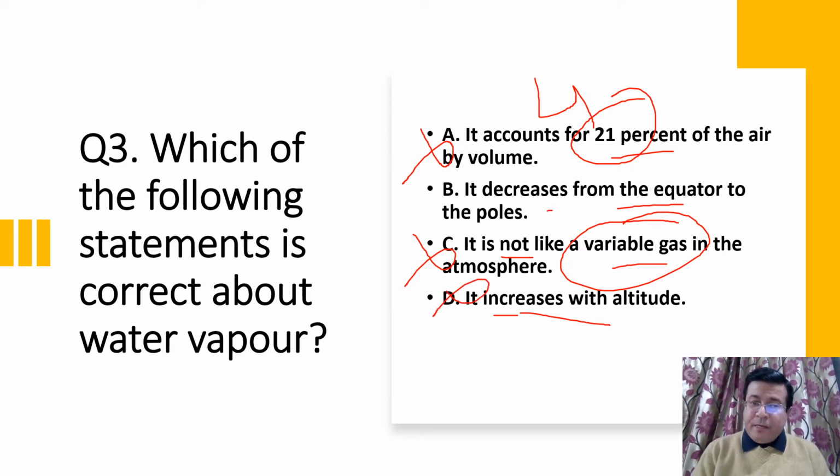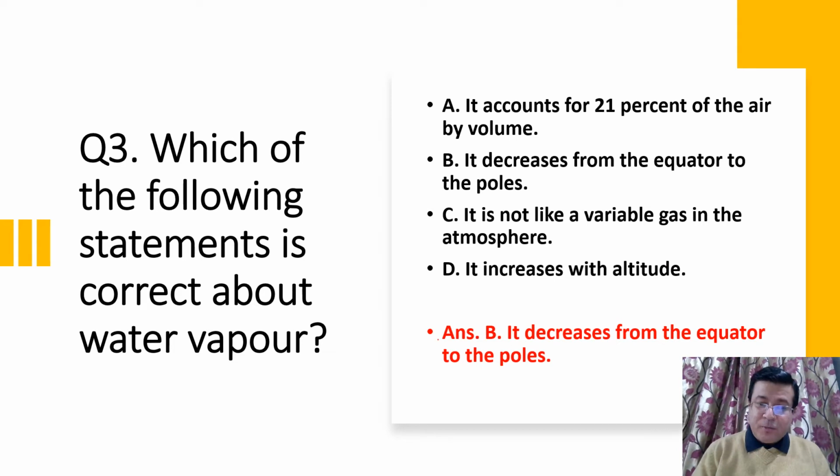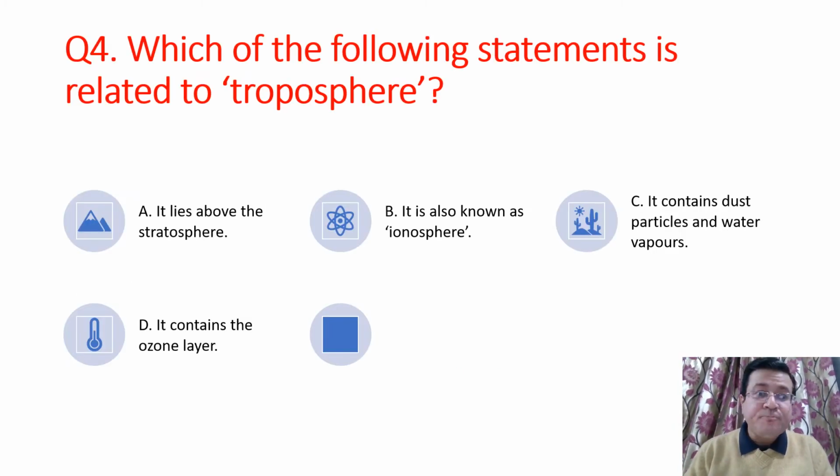And near the equator, proportion of water vapor or humidity is higher because high rainfall is there and high rate of evaporation is there. So that is why it decreases from equator towards polar areas is the right option. So B option is your correct answer. I hope you all have understood how do we reach at the right option. Okay, now see the next question.